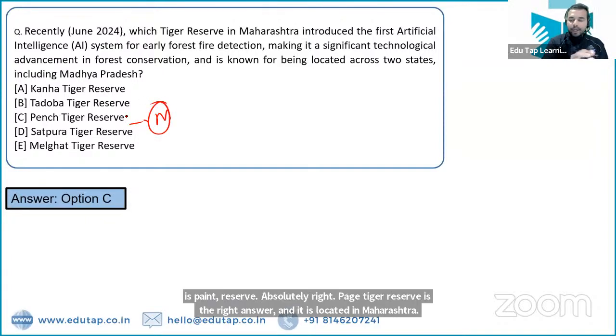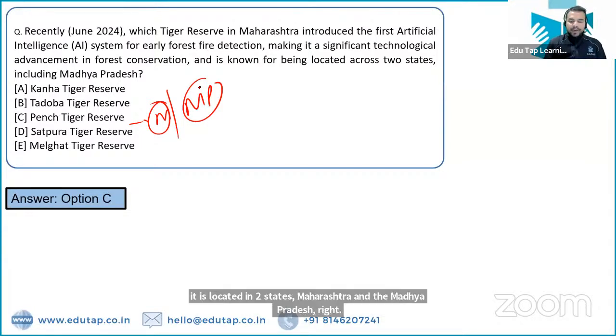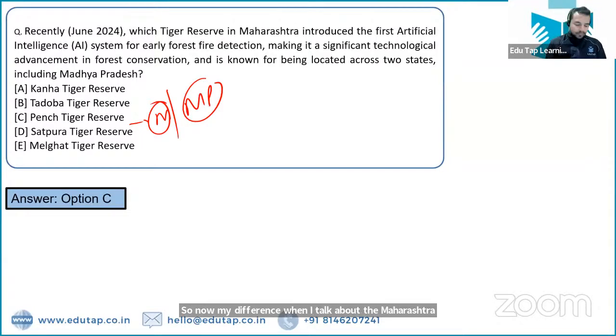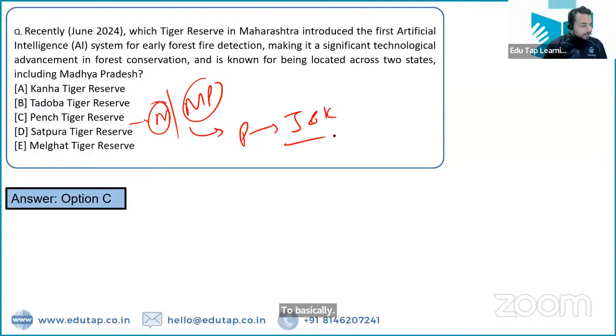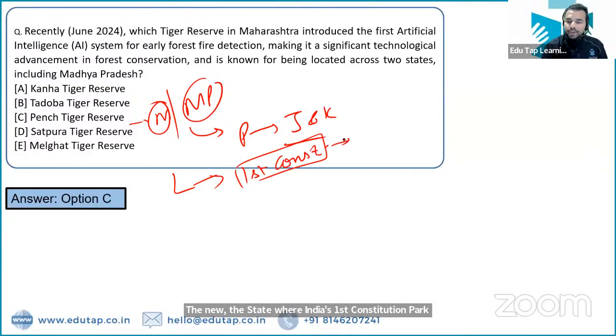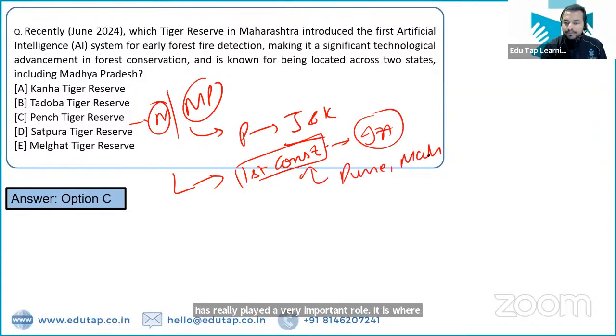So it is located in two states, Maharashtra and Madhya Pradesh, right? Now, my dear friends, when I talk about Maharashtra, Maharashtra is also the first state to purchase land in Jammu and Kashmir, right? Apart from that, can anybody tell me the name of the state where India's first constitution park has been located? India's first constitution park, in which the Indian Army has played a very important role. It is located in Pune, Maharashtra, right?